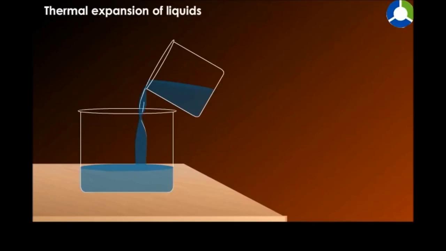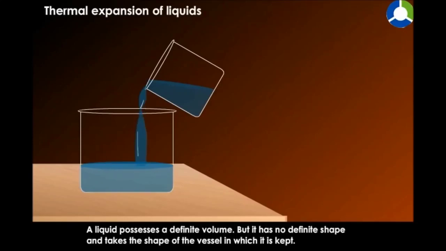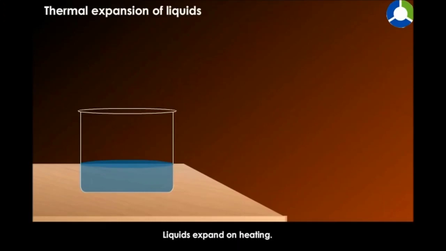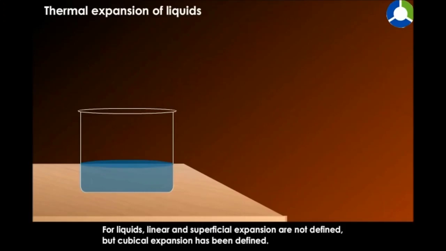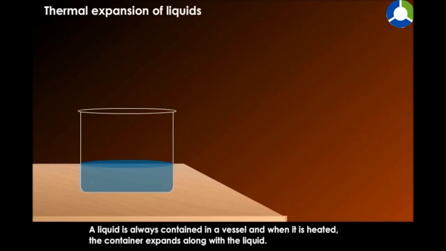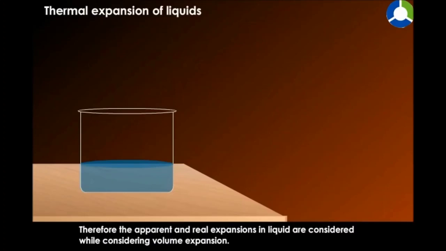Thermal expansion of liquids. A liquid possesses a definite volume, but it has no definite shape and takes the shape of the vessel in which it is kept. Liquids expand on heating. For liquids, linear and superficial expansion are not defined, but cubical expansion has been defined. A liquid is always contained in a vessel, and when it is heated, the container expands along with the liquid. Therefore, the apparent and real expansions in liquid are considered while considering volume expansion.